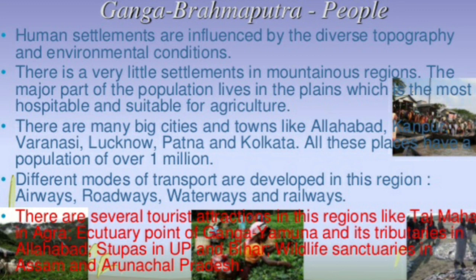Then there are several tourist attractions also in this region, like Taj Mahal in Agra, the confluence point of Ganga, Yamuna and its tributaries in Allahabad, stupas in UP and Bihar, wildlife sanctuaries in Assam and Arunachal Pradesh. So this plain is highly developed and quite favorable from every point of view.